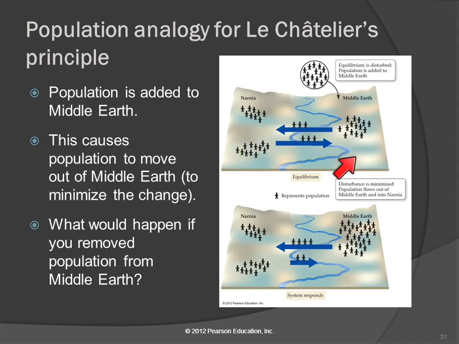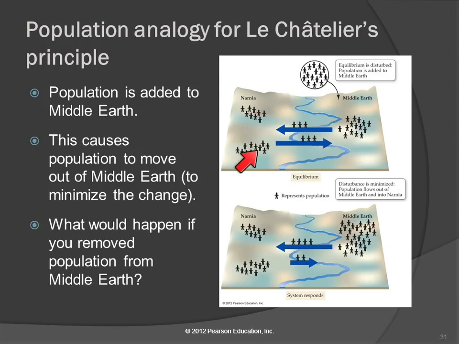This is an equilibrium. It's going to react in a way to fight back, to counteract that change that was made. So we added a lot of people here, so that's going to increase the number of people that move to Narnia. In an equilibrium, we have reactions going in both directions.